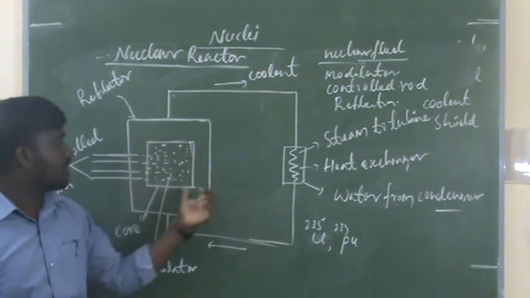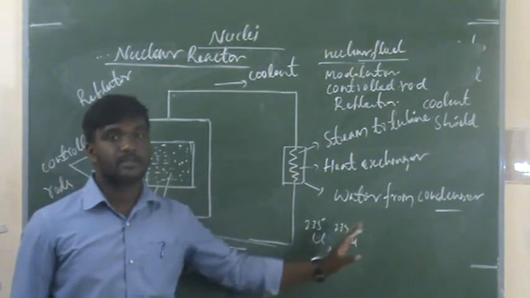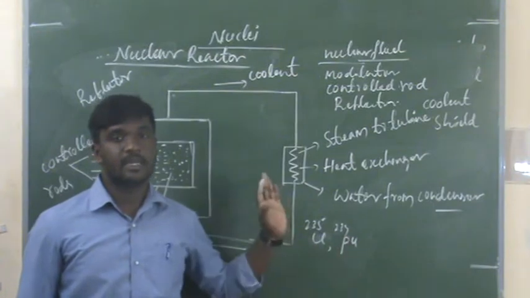So that is about fuel rods, that is fissionable materials.